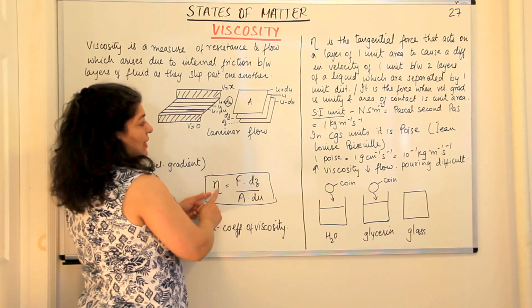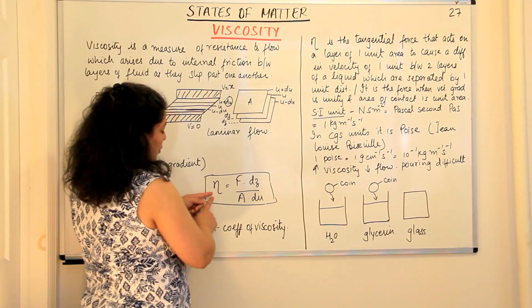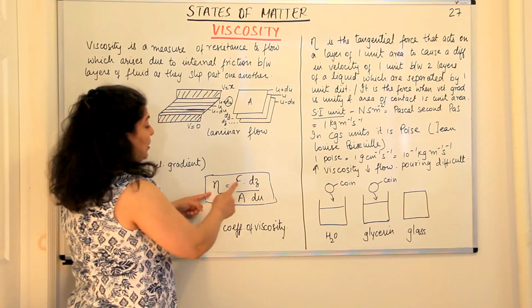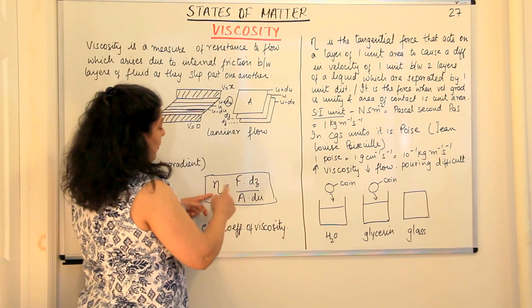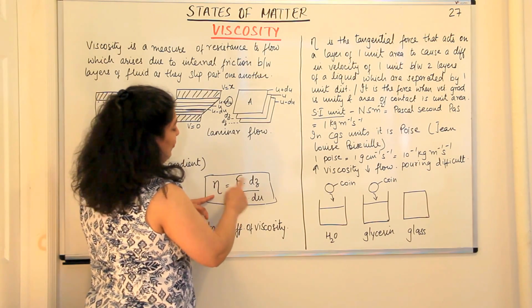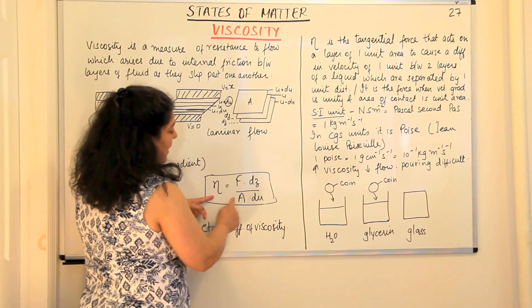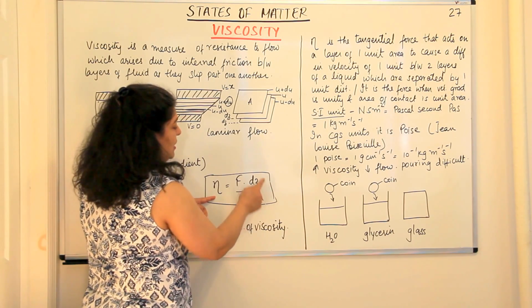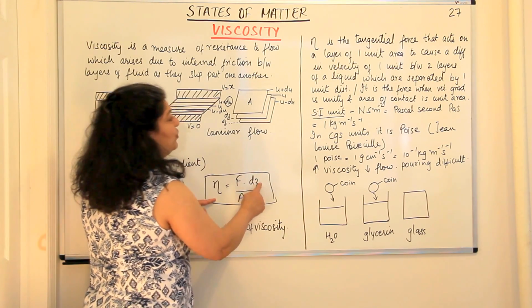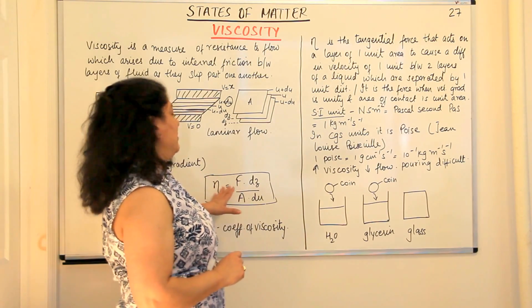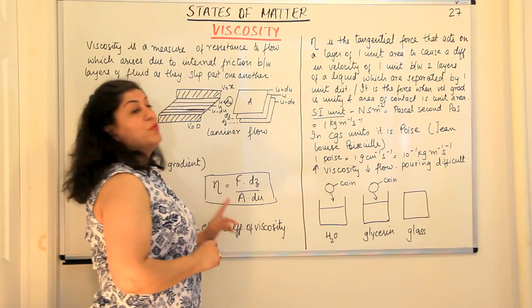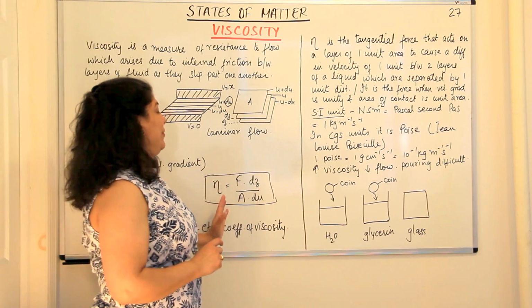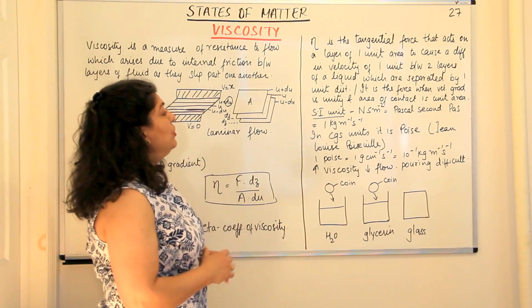So what would eta, the coefficient of viscosity, be equal to? It would be the tangential force that acts on unit area, with unit velocity between layers which have unit distance between themselves. Then eta would be equal to F.